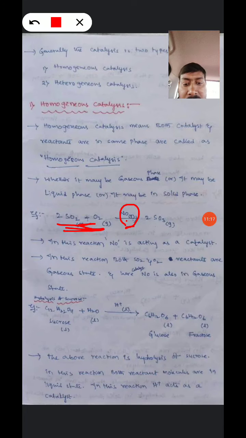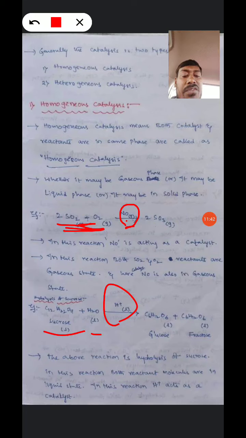The next example, hydrolysis of sucrose. The sucrose formula is C12H22O11. Sucrose is in liquid state, and reacts with a water molecule in the presence of H plus, and it forms glucose and fructose, C6H12O6 plus C6H12O6.